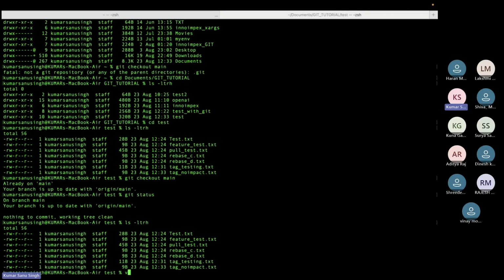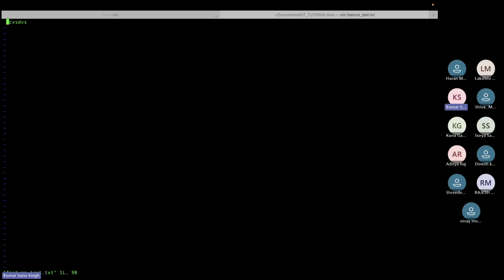So now in vim, feature_test.txt, I'm adding another line. At line number 2, I'm writing testing.